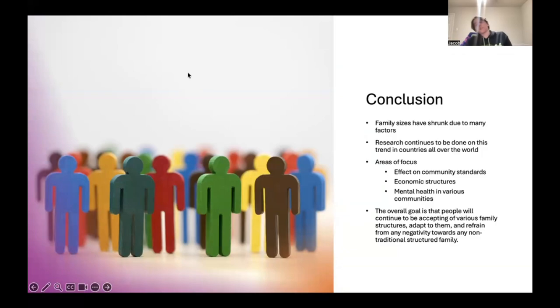To conclude, family sizes have shrunk due to many factors. Research continues to be done on this trend in countries all over the world. Areas of focus include the effect on community standards, economic structures, and mental health in various communities. The overall goal is that people will continue to be accepting of various family structures, adapt to them, and refrain from any negativity towards any non-traditional family.